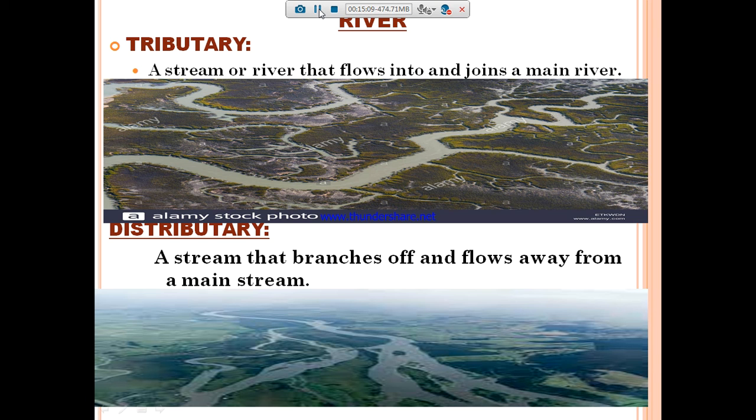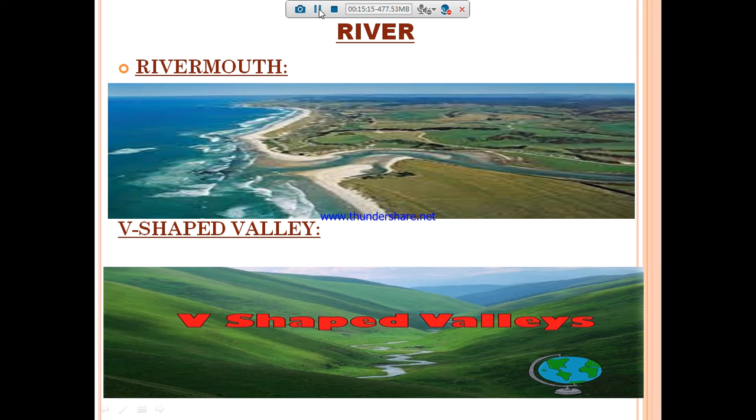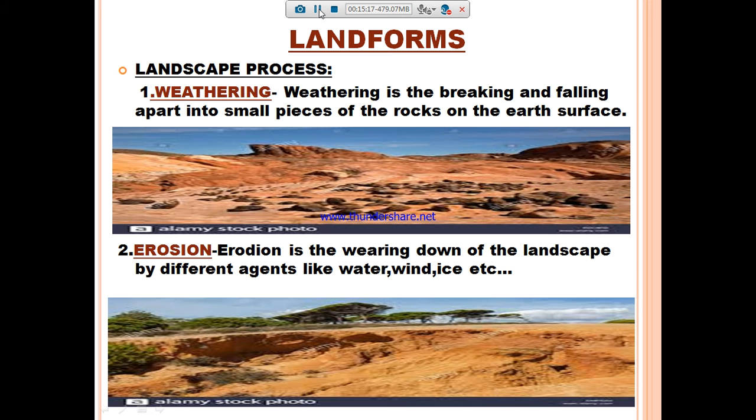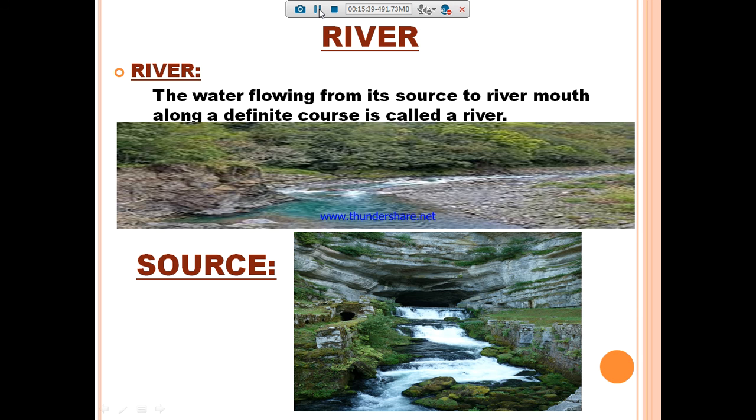Okay, after this we can stop here, and go for a small recap. So what is meant by the river? Before that, landscape process is divided into two types. One is weathering and another one is erosion. Weathering is the breaking and falling apart into small pieces of rock on the earth's surface. Erosion is the wearing down of landscape by different agents like water, wind and ice, etc. So what is meant by the river? The water flowing from its source to river mouth along a definite course is called a river.